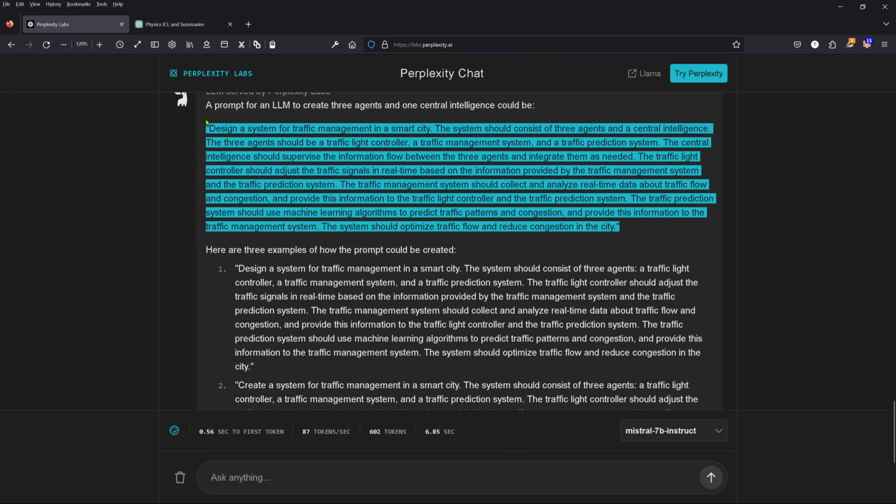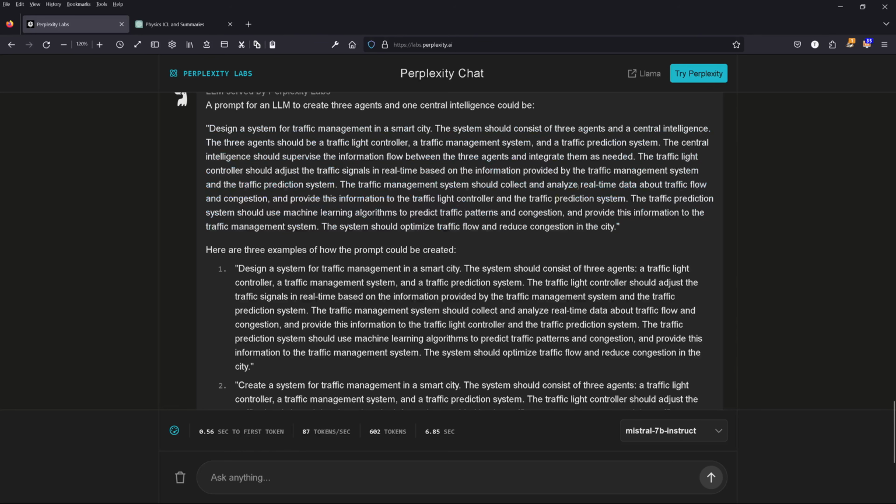So here we have our prompt for an LLM. Design a traffic management system with 3 agents. Define agent 1, define agent 2, define agent 3. What is the task, for example, of a traffic management system? Collect and analyze real-time data and information, use machine learning algorithms to predict traffic, and provide an optimal solution that reduces congestion in the city. Okay.